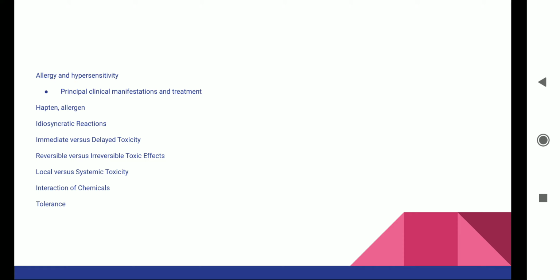So let us understand the different principal clinical manifestations and treatments of different types of allergies. According to the types of allergies, they have been classified into different allergies. So let's start with urticarial rashes and angioedema, which are generally of type 1 and type 3. These are the most common type of drug allergies, and they cause edema of the larynx,